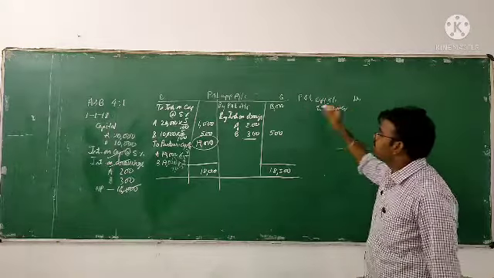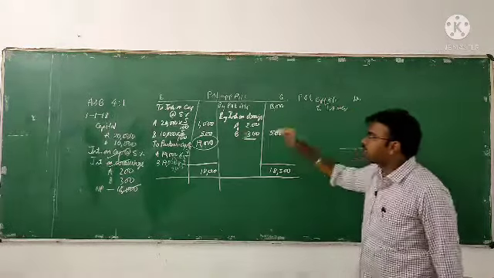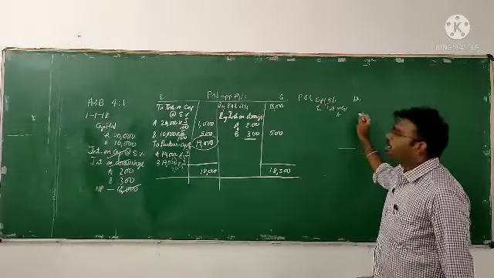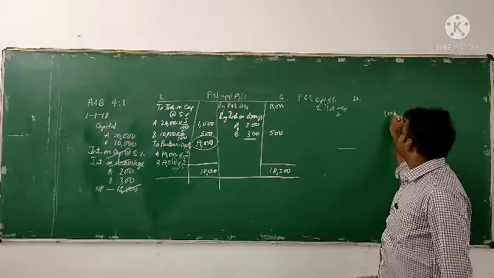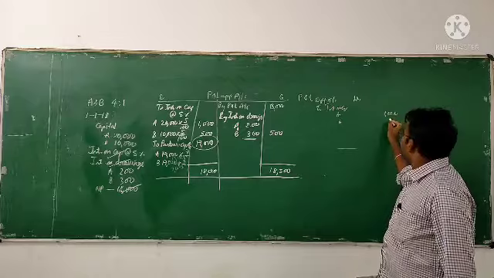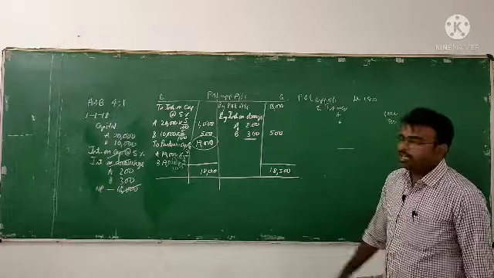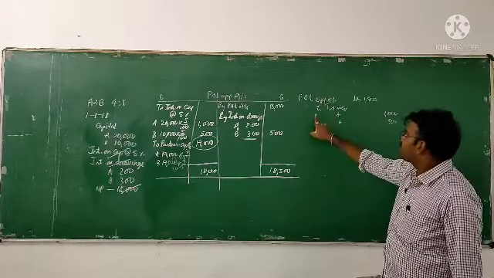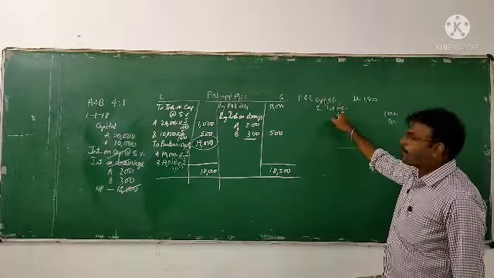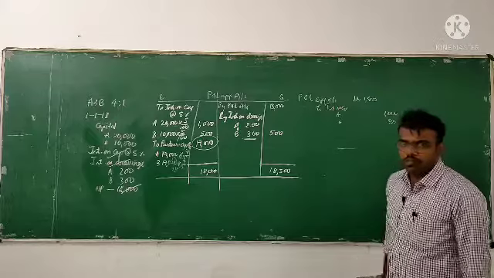How much it is? Interest on capital, that is for A is 1,000 rupees and for B it is 500 rupees. Total it will be what? 1,500 rupees. Profit and loss appropriation account, debtor to interest on A's capital account and interest on B's capital account.